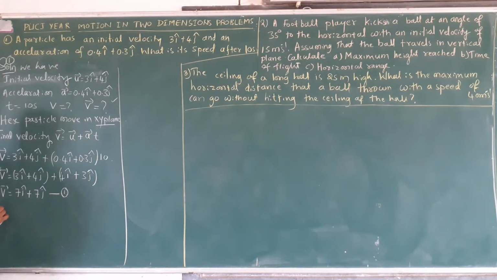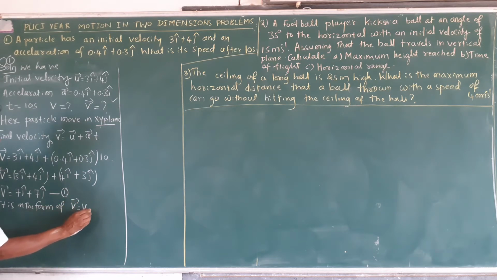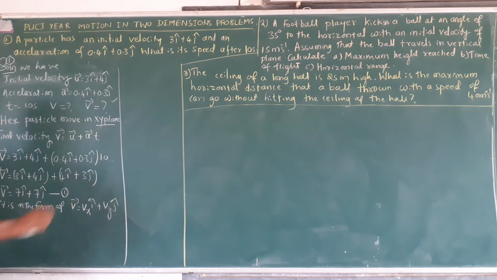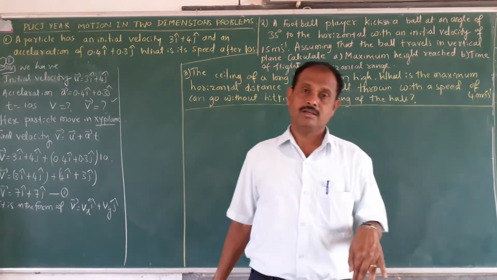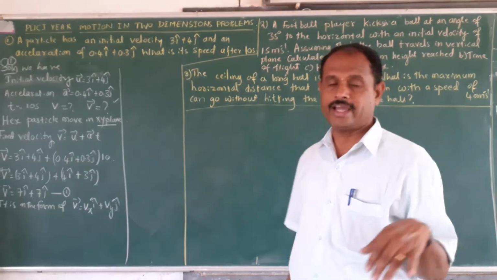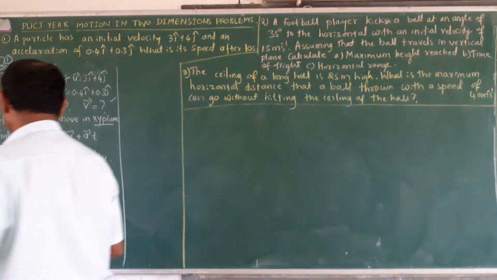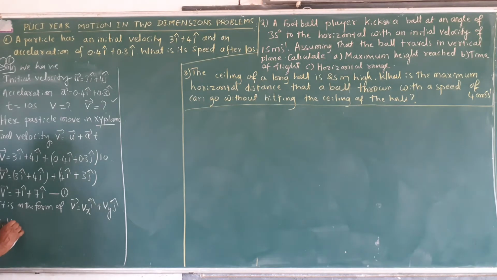Its magnitude is in the form of vector v is equal to px into i cap plus py into j cap. It means it is having final velocity along the x axis and also along the y axis component. Therefore, we write like this. Therefore, p is equal to under root of px square plus py square.